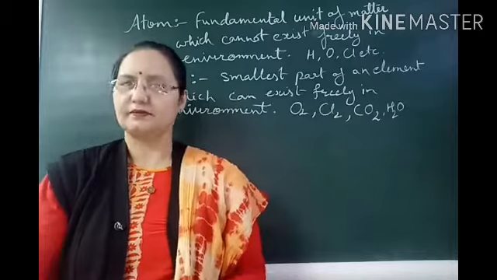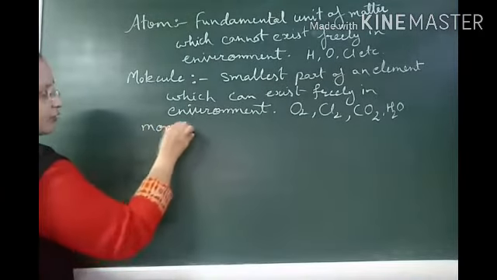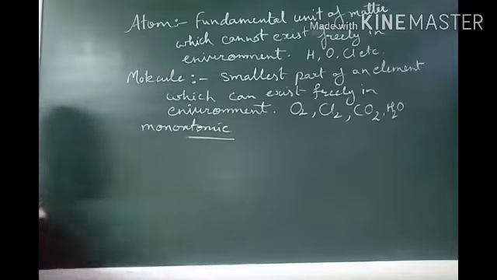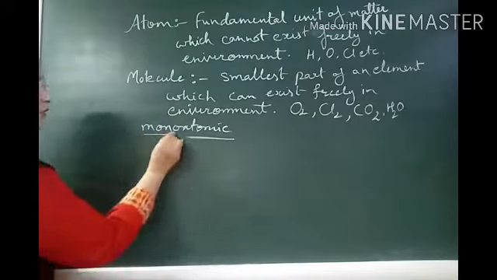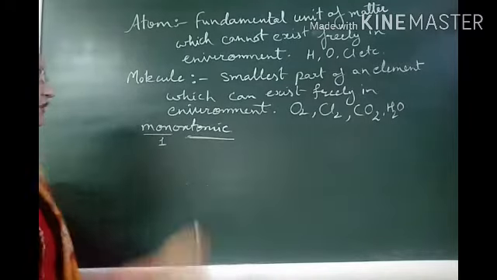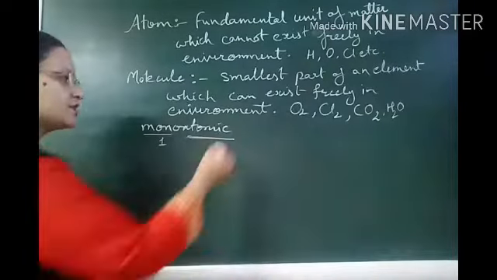First of all, monoatomic: the molecule having only one atom. Mono means one, and atomic means number of atoms. If a molecule consists of a single atom, it is monoatomic.